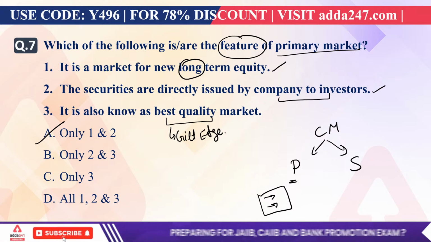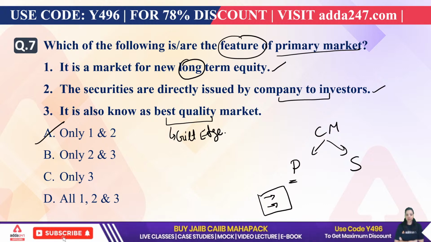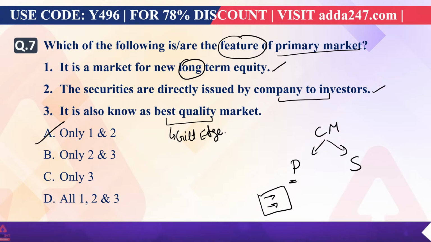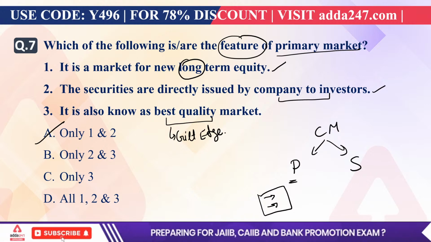Okay, so in the primary market, it's a type of market where investors can purchase the security but can't sell the security. So the right answer will be A.